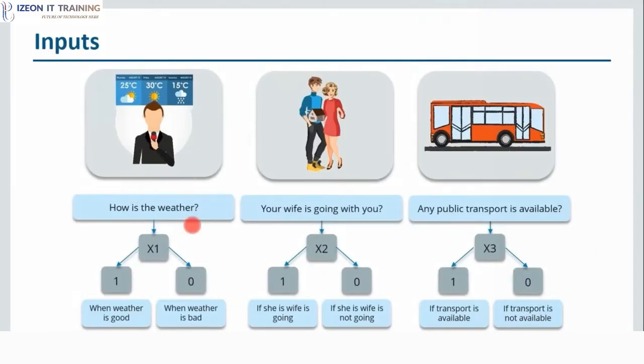So the first input is how the weather is. We'll consider it as x1. When the weather is good, it'll be 1, and when it is bad, it'll be 0. Similarly, whether your wife is going with you or not will be your x2. If she is going, then it's 1. If she's not going, then it's 0. Similarly, for public transport, if it is available, then it is 1, else it is 0. So these are the three inputs that I'm talking about.